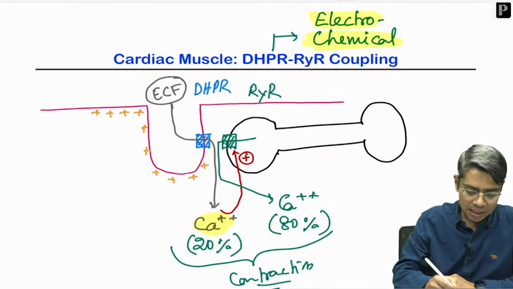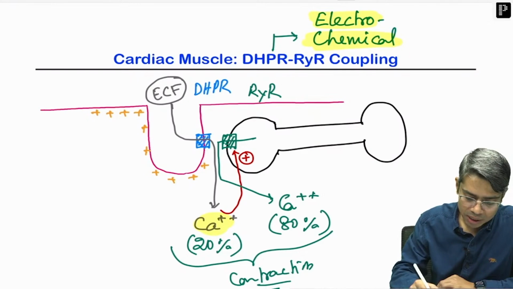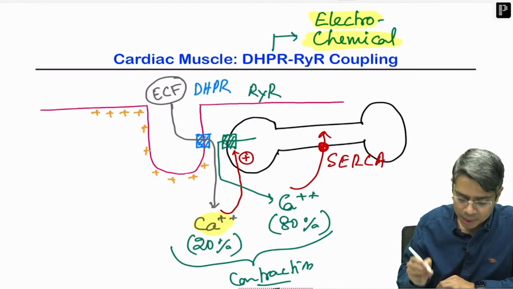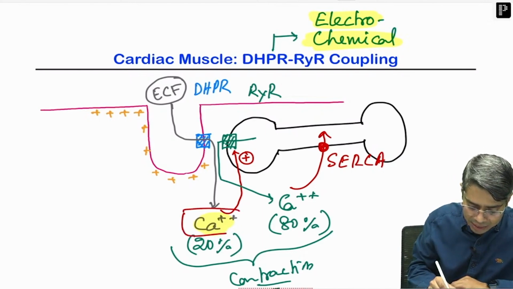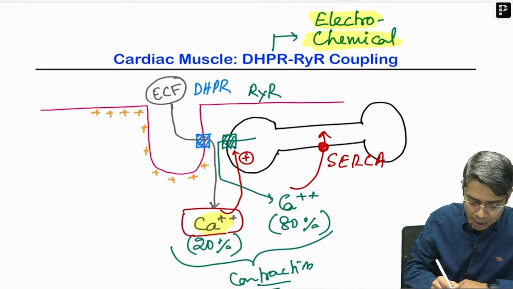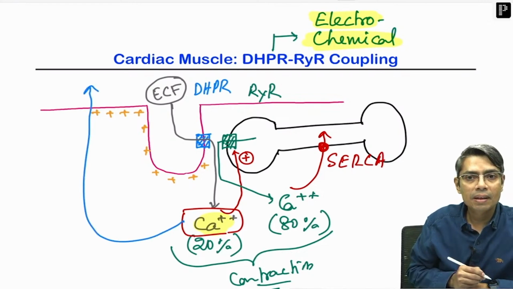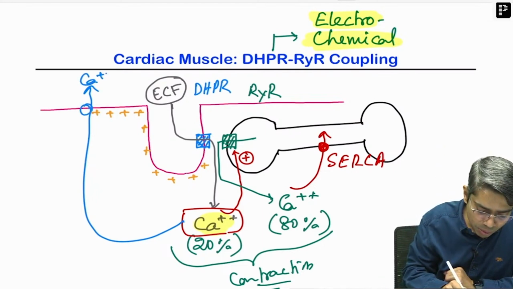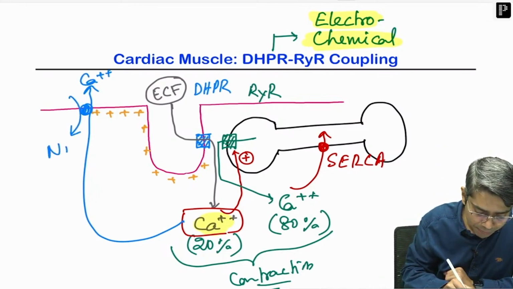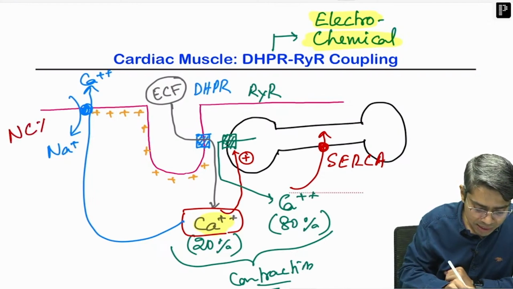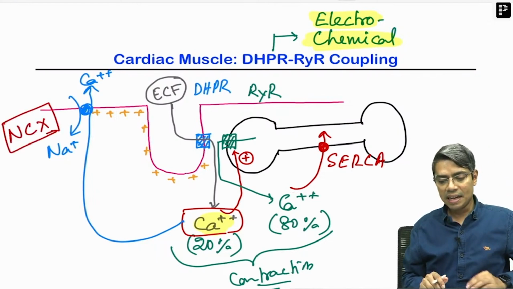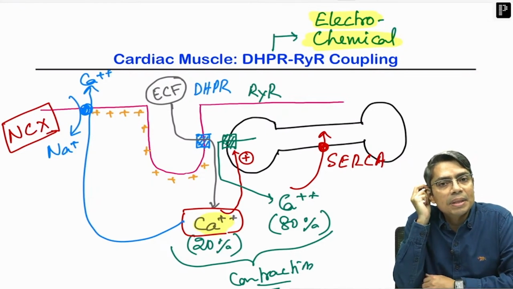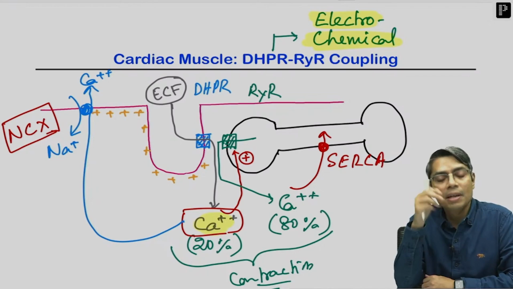In the same way, after the contraction is over, the calcium in the cardiac muscle will be mopped up by the same molecule, SERCA. And the calcium which has entered from the ECF, you have to put back into the ECF once again. Who is going to do that? Calcium will go out in exchange with sodium, and this is known as the NCX. Today we discussed that NCX is an antiporter, not the sodium potassium ATPase, that will come later. So, this is the NCX, the sodium calcium exchanger. It is exchanging calcium across the cell membrane.